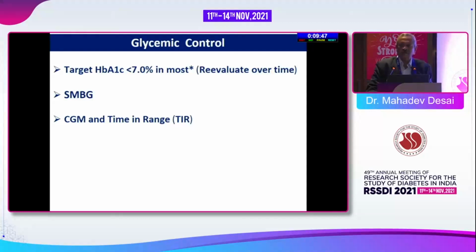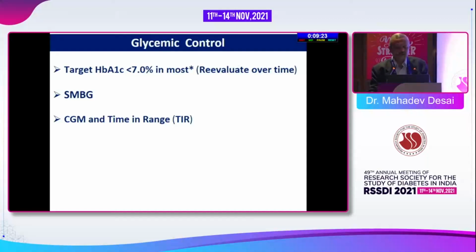Generally, it is agreed upon that an HbA1c of 7% or less is ideal for most of the complications to be prevented. But in individual cases, we might have to relax these targets, and that is why we need re-evaluations over time. SMBG obviously is very, very important, helping us, and particularly in COVID times, it was the one which saved us and saved patients from visiting our clinics.